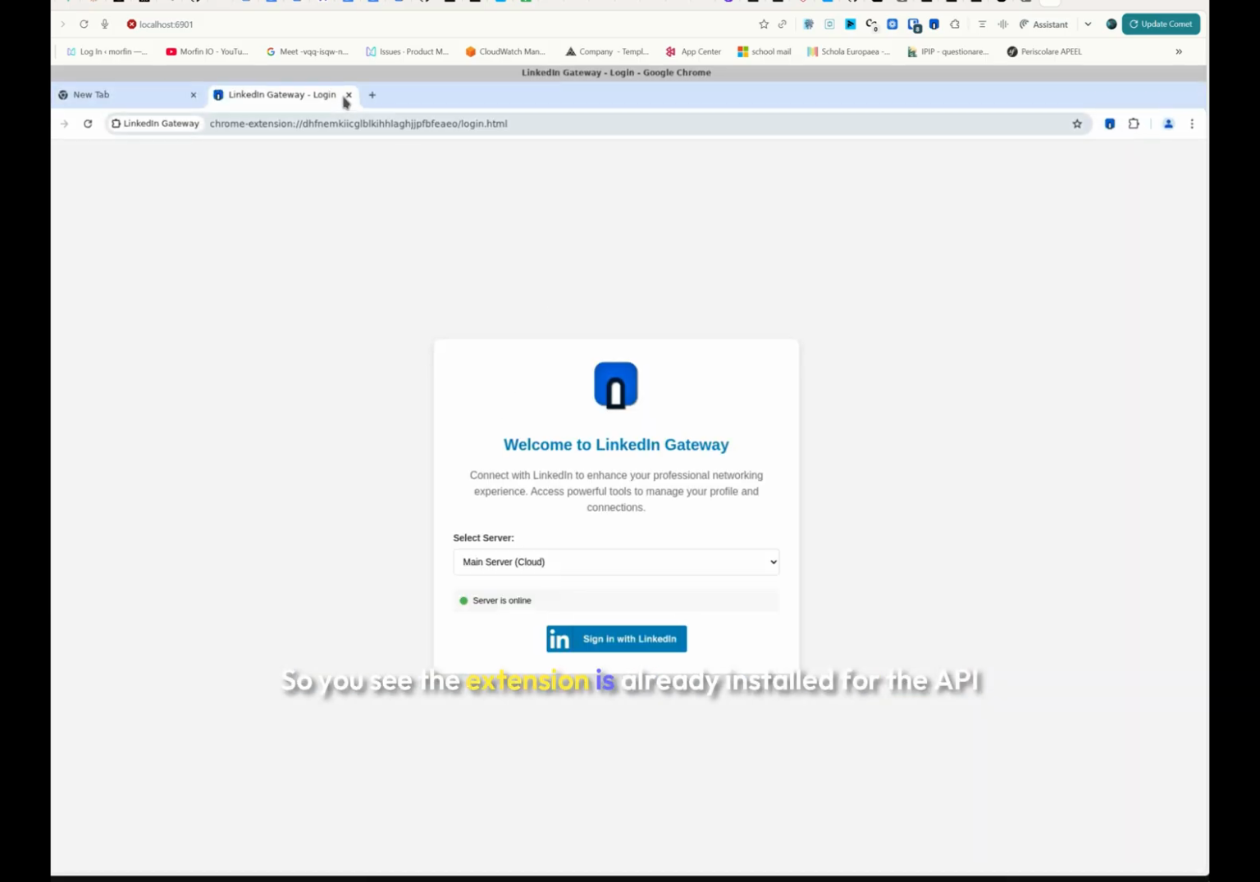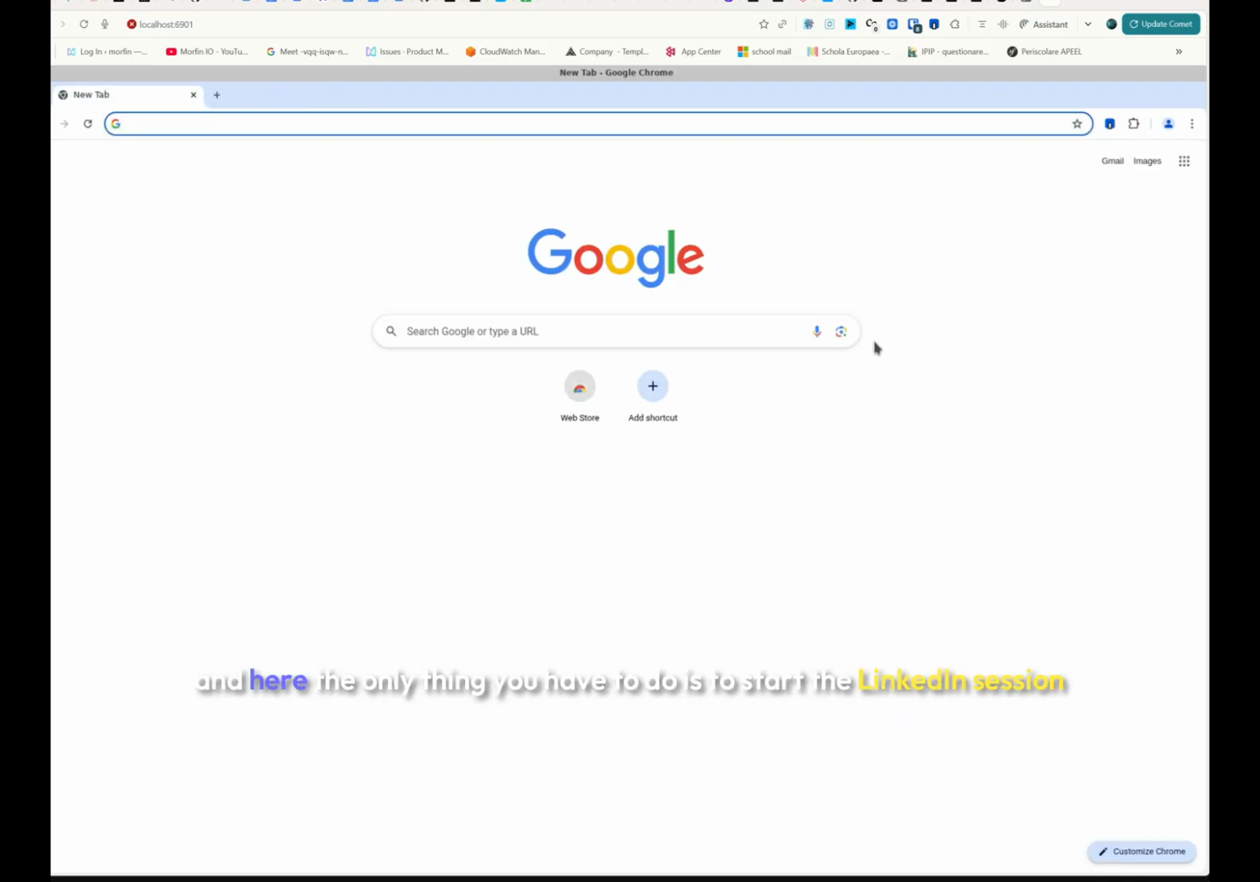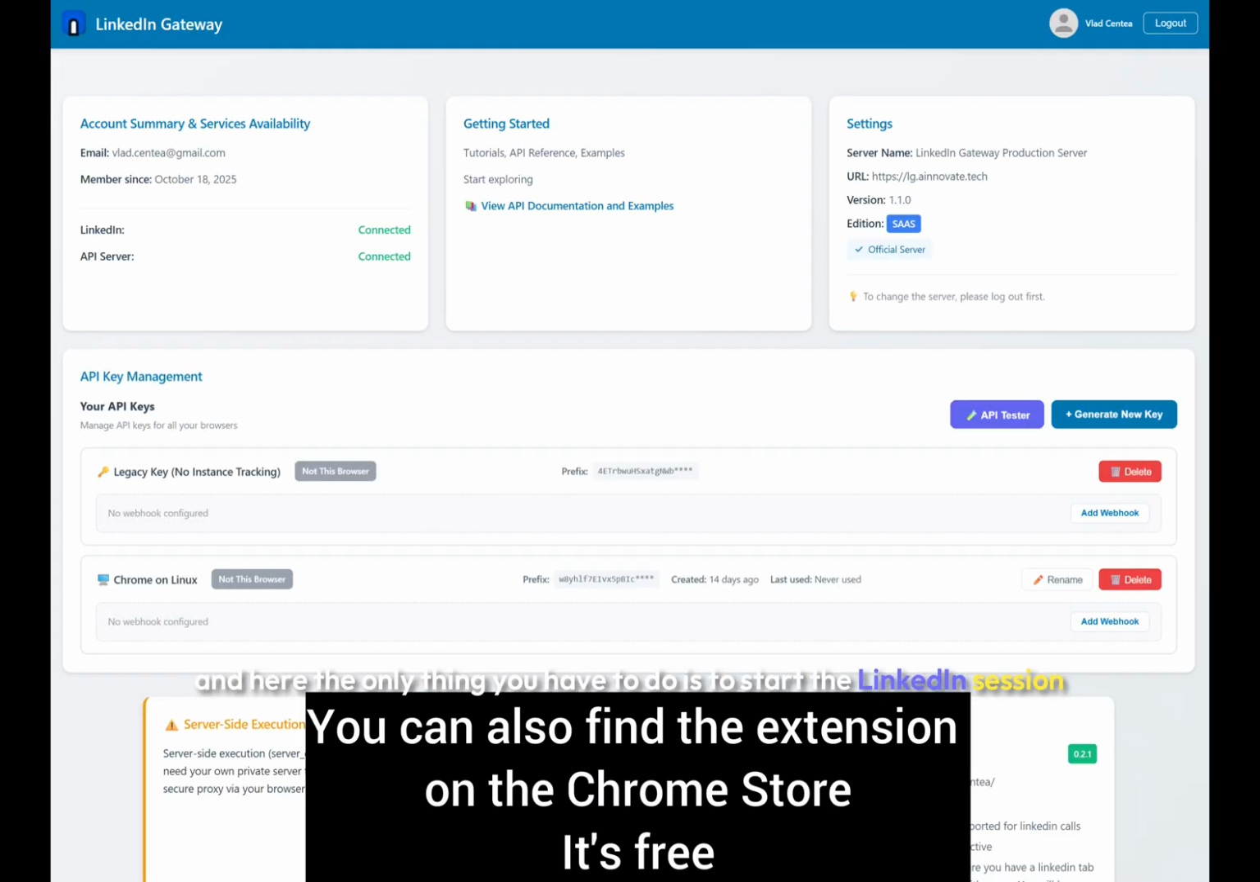So you see the extension is already installed for the API, and here the only thing you have to do is to start the LinkedIn session and then work with your extension.